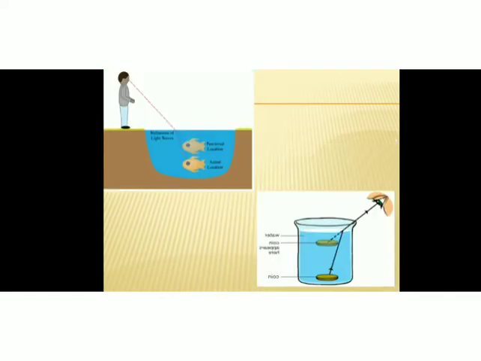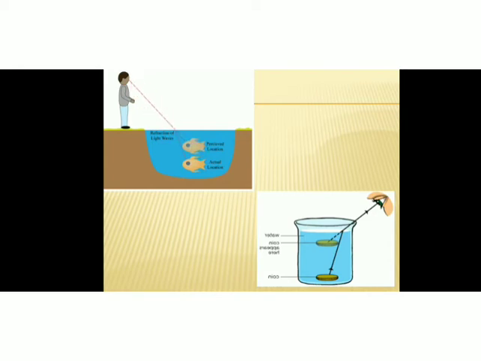Here is another important phenomenon, and we make use of it in fishing. Here you can see the actual position of the fish and the apparent position of the fish. That means things inside the pond appear to be slightly above their actual position. The fish appears to be slightly higher than its actual position for this observer. This is also due to the bending of light at the boundary. This is the boundary between air and water, and at this boundary there is a bending of light.